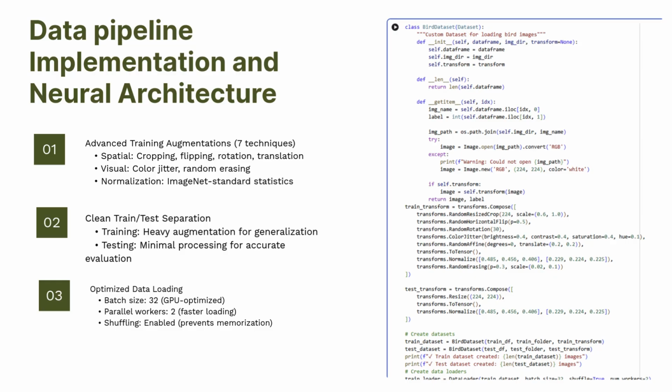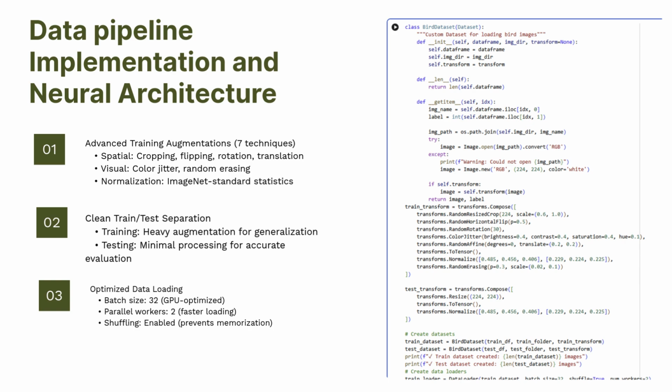For the data pipeline, I implemented a pre-processing strategy, which includes 7 advanced augmentation techniques to improve generalization. These 7 techniques are namely cropping, flipping, rotation, translation. We have visual techniques like color jitter and random erasing. And finally, normalization with ImageNet statistics.